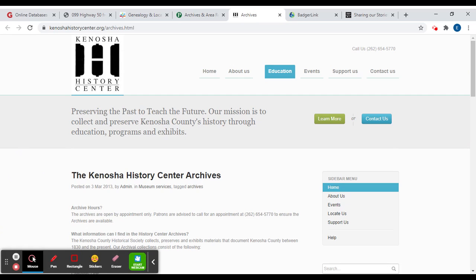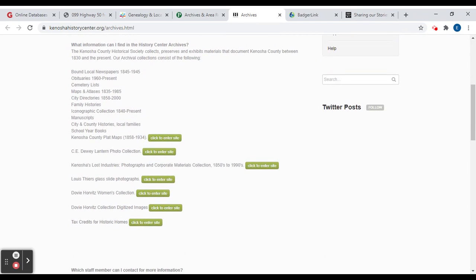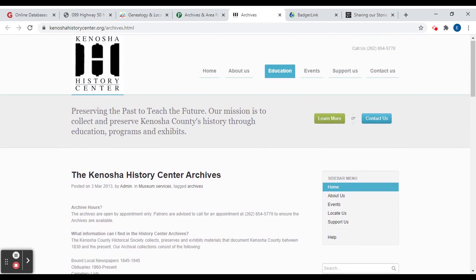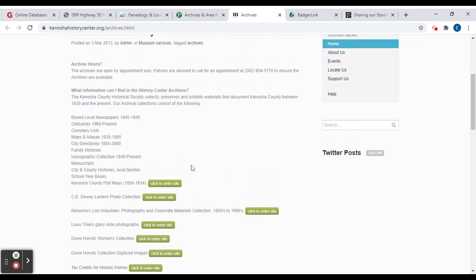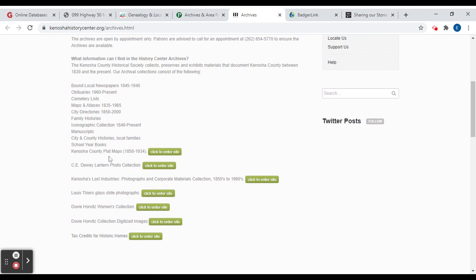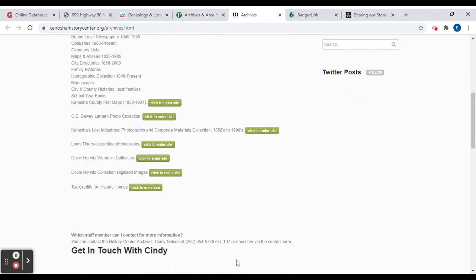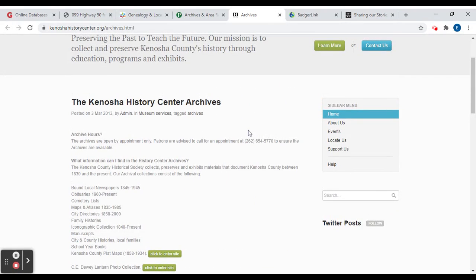And lastly, for Kenosha, I wanted to mention the Kenosha History Center. So this is in Kenosha, obviously. And they do have a physical building in Kenosha, but online they also have digitized collections. So they have Kenosha County plat maps, which can be helpful if you're looking at different land ownership of your family. And they have digitized images, which you can also look at. And that's kenoshahistorycenter.org.